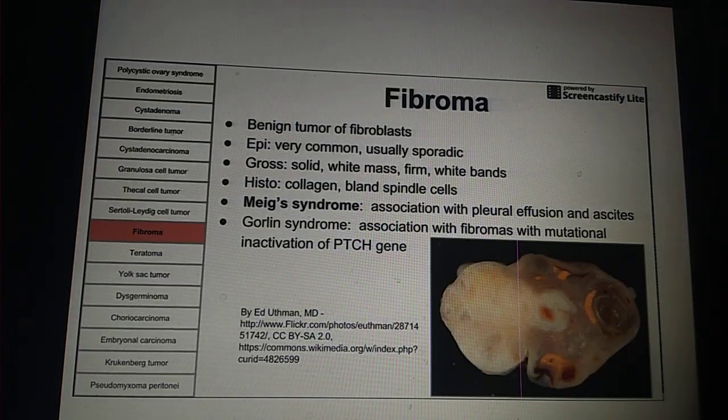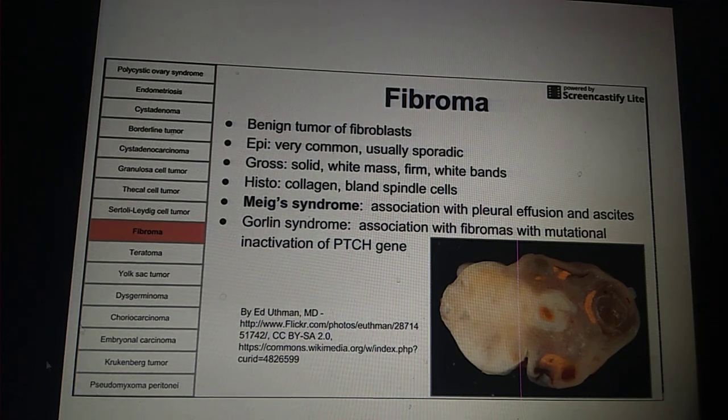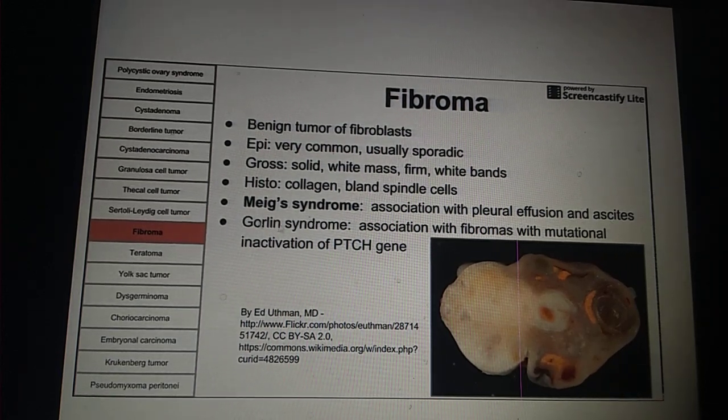So that's about fibroma. It's a benign tumor of the fibroblasts. Grossly, it is a solid white mass with firm white bands. You can see it here. And the Meigs syndrome we talked about, and there's also something called Gorlin syndrome, which is associated with fibromas and mutational inactivation of the PTCH gene.